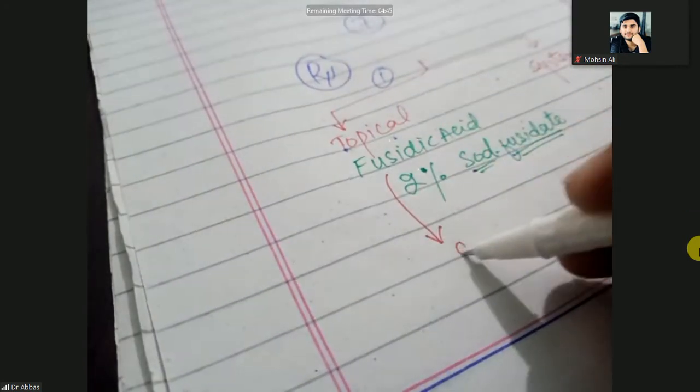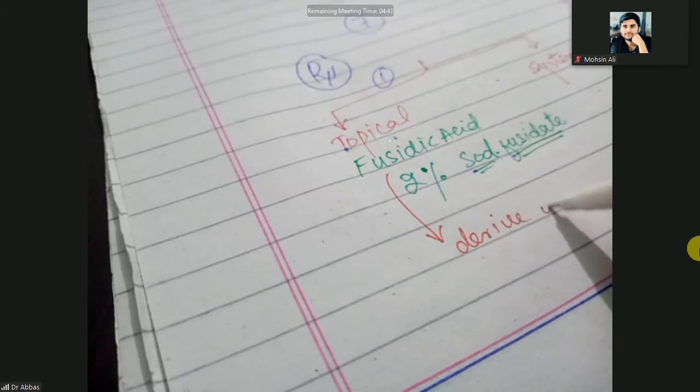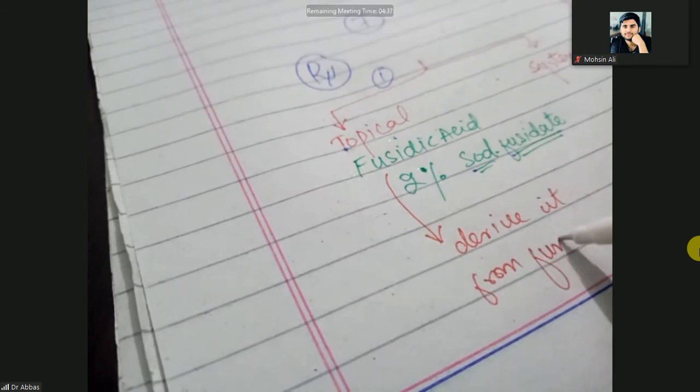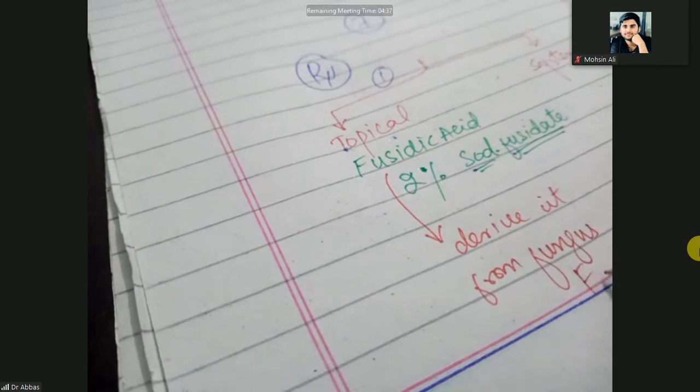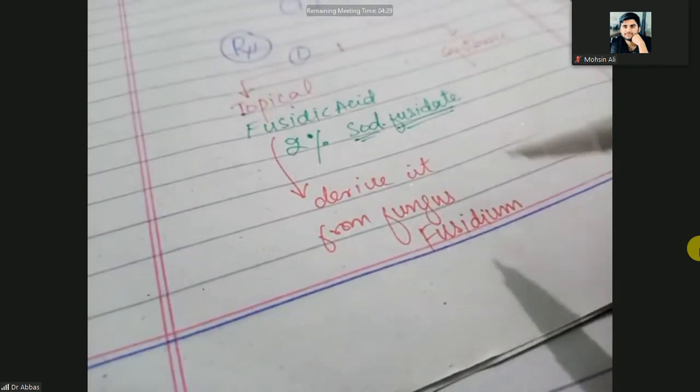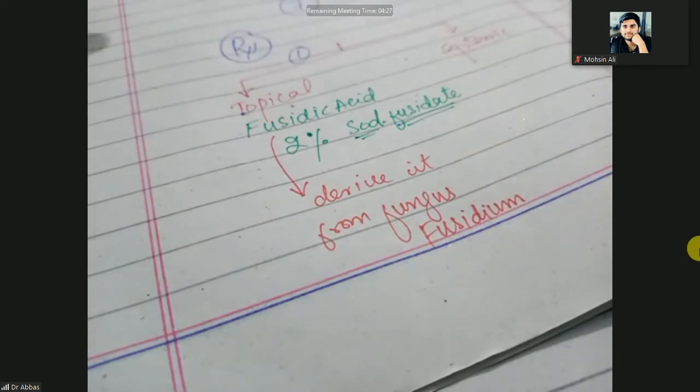You will derive this fusidic acid from the fungus Fusidium. And this fusidic acid that you derive from the fungus Fusidium is a